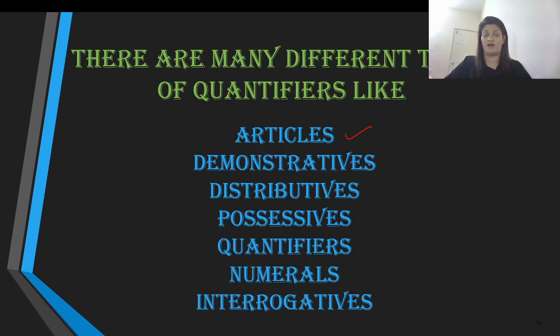Number 1, articles. Number 2, demonstratives. Number 3, distributives. Number 4, possessives. Number 5, quantifiers. Number 6, numerals. And then we have interrogatives. Let me take you through these individually and explain what these are, how they are used, and what they mean in a statement.